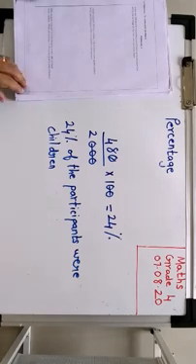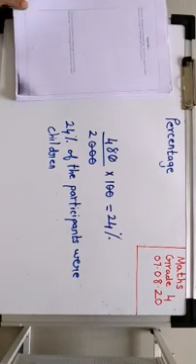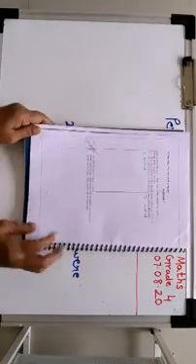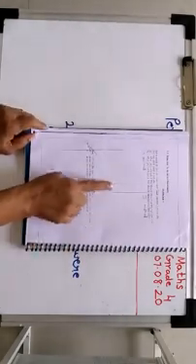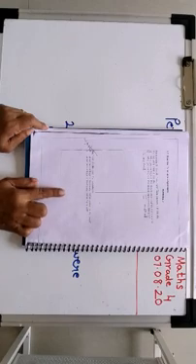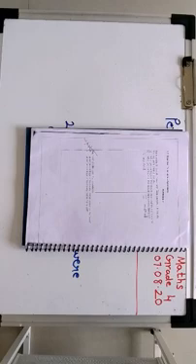Now let's move to the next page. We are now on page 8. Children, this I had explained yesterday. So now let's see this one. On page 8, we are on the second sum. So children, can you read this sum?